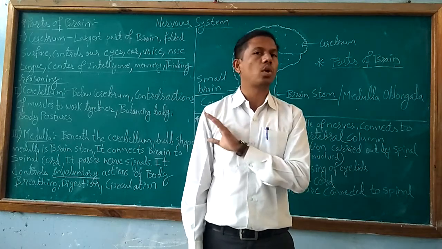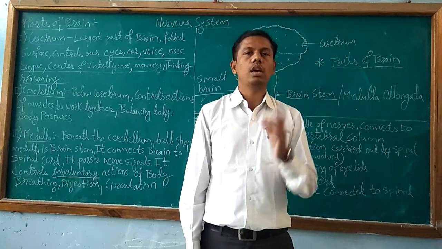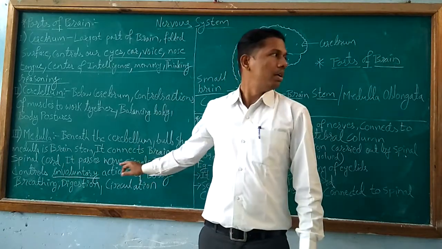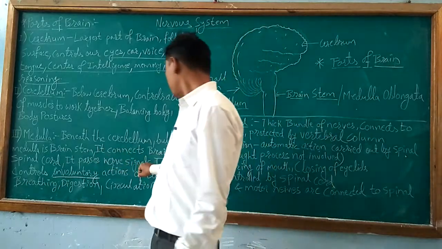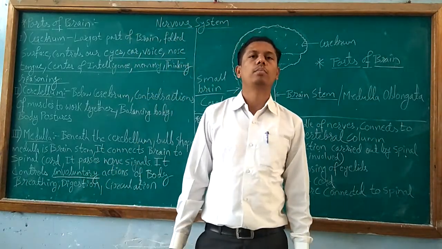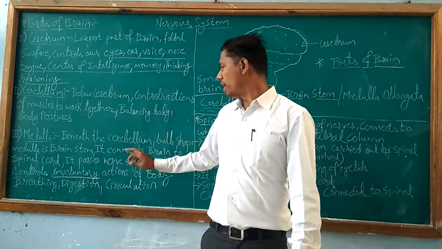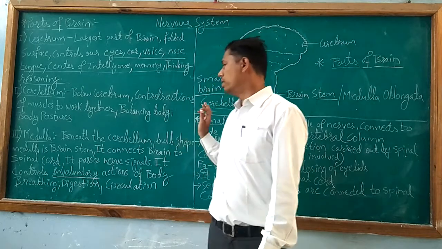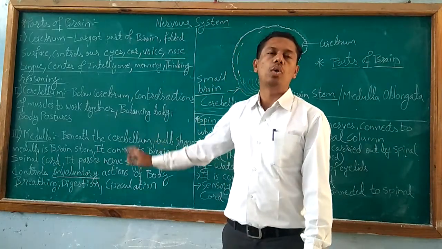By thinking we cannot control such processes, and they are called involuntary actions of the body. So involuntary actions of the body are controlled by the medulla oblongata.